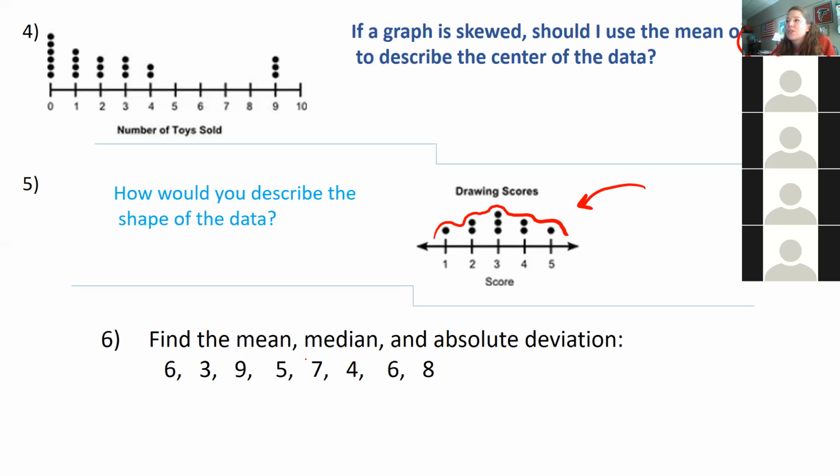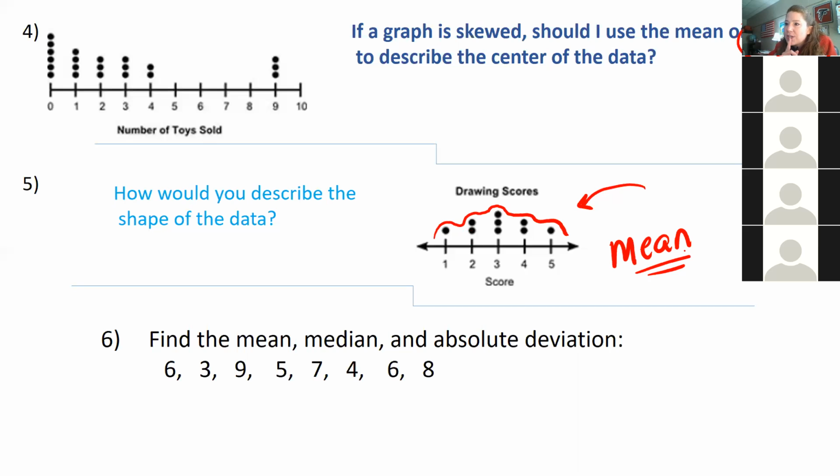And if I was going to describe the middle part of my data on number 5, would I use the mean or the median? The mean, exactly right. If there are no outliers and also if your graph is not skewed, you're going to use the mean because the mean is going to be the best number to describe the middle part of our data.